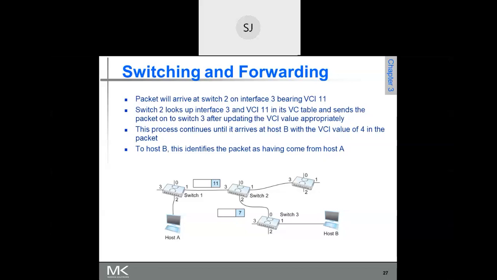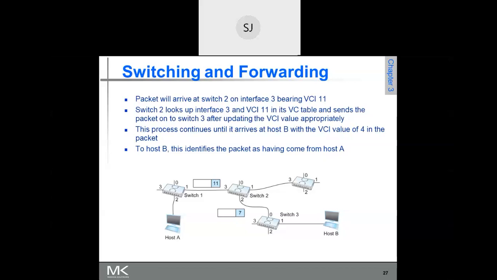One more advantage of connectionless, that is datagram, is that in case of congestion, or in case of failure of any of the intermediate switches or the links, it doesn't have much impact, because only the packets that are in transit will be affected.